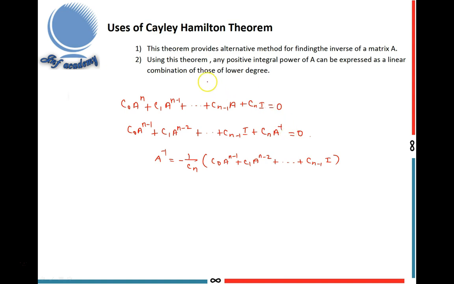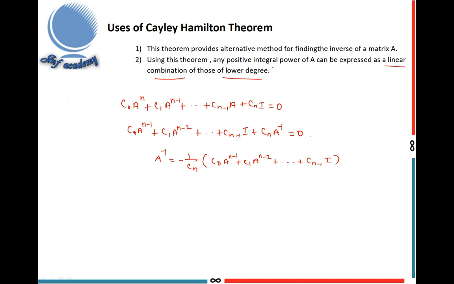The next use is that using this theorem, any positive integral power of A can be expressed as a linear combination of those of lower degree. That means by using the Cayley-Hamilton theorem, you can find the higher powers of A. This is the second use.